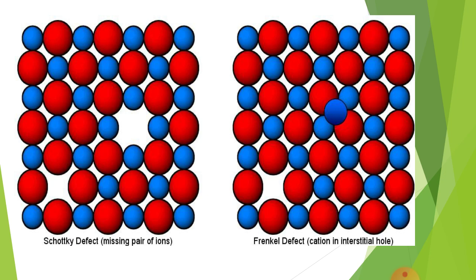In the second diagram, Frenkel defect, cations in the interstitial hole. Look, the blue sphere, which is small in size, moves from its place and fixes into the interstitial voids. Here two types of defect are generated. At one place vacancy defect and at another place interstitial defect, but here density is unchanged.